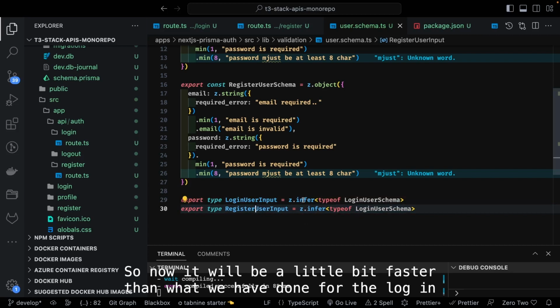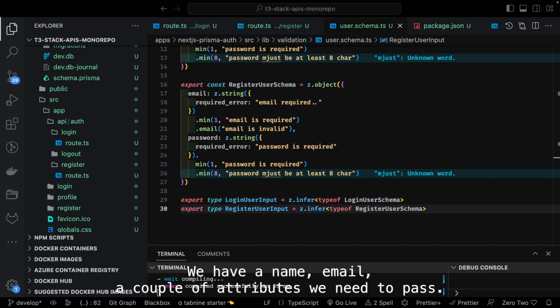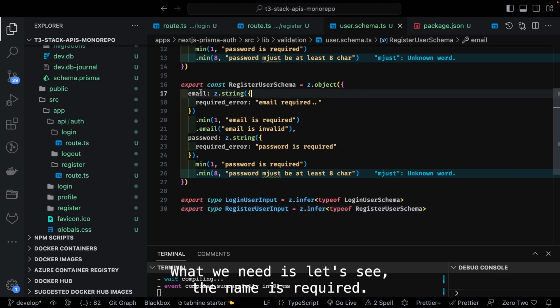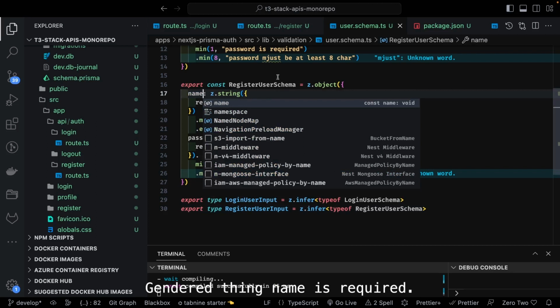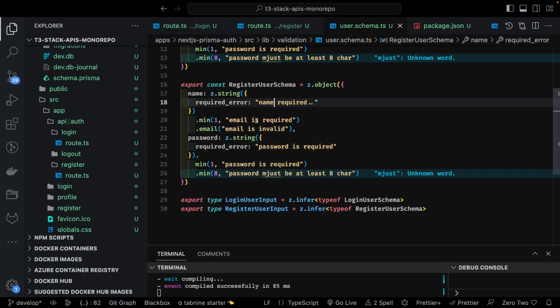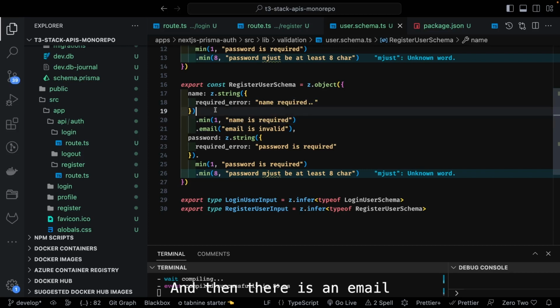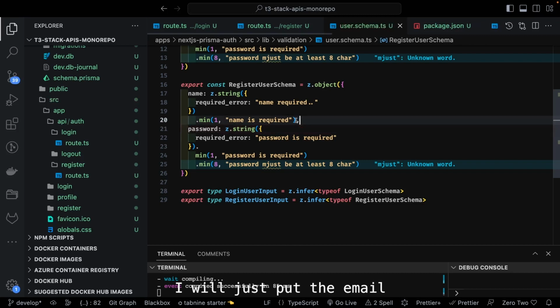Now it would be a little bit faster than what we have done for the login, because we know what needs to be done. Here we have a name, email, a couple of attributes we need to pass. Okay, so I will specify the whole payload. What we need is, let's say, the name, which is required. Joi.string name is required. Name is required, and then there is an email. So here I will put the email.